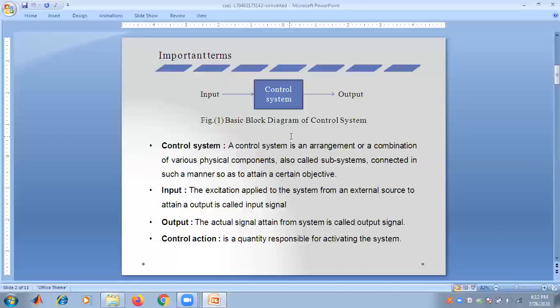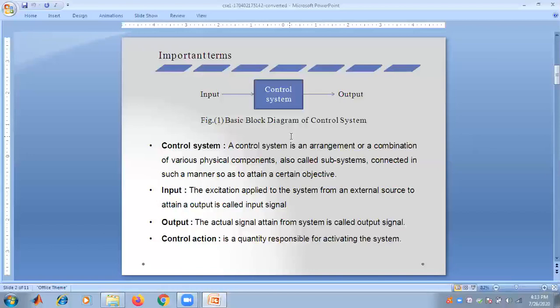a certain objective. The input of a control system is defined as the excitation that is applied to the system from an external source to attain an output, and it is called the input signal.